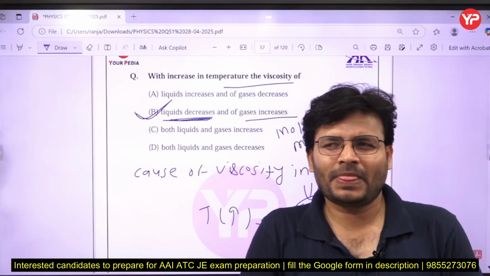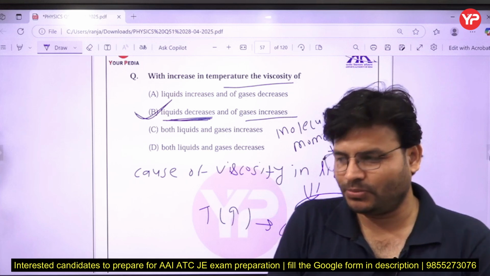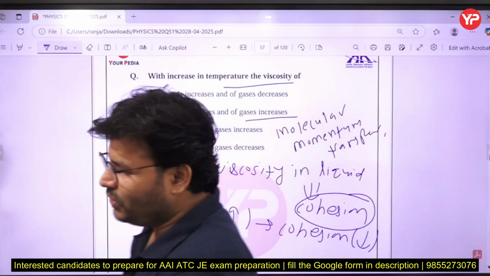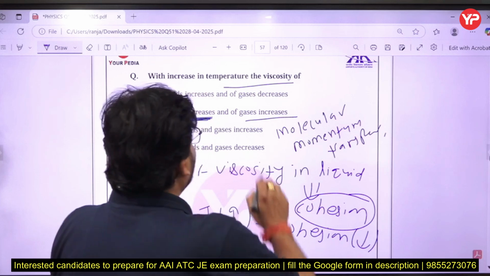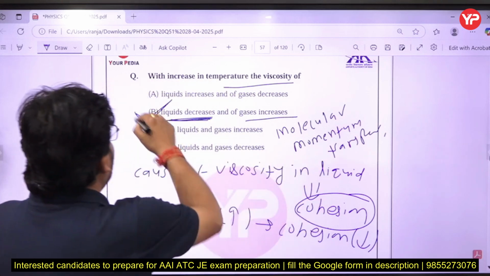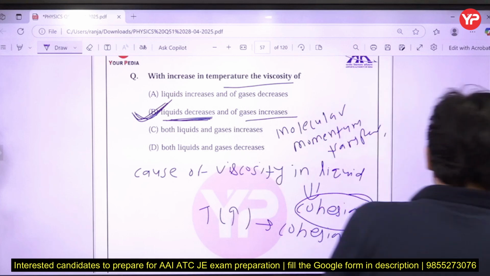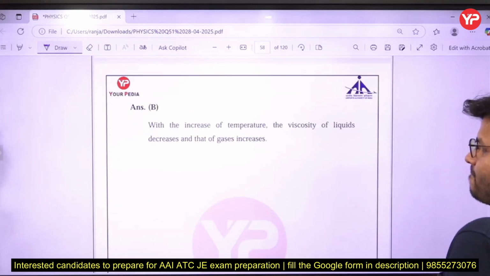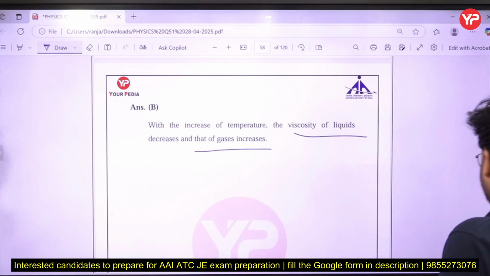Both are the same. Once you increase the temperature, obviously the number of collisions increases, and during collision the losses will also be there. So viscosity will increase in case of gas. So by increasing temperature, molecular momentum transfer increases and viscosity also increases. Here we can see that in case of gas it increases.